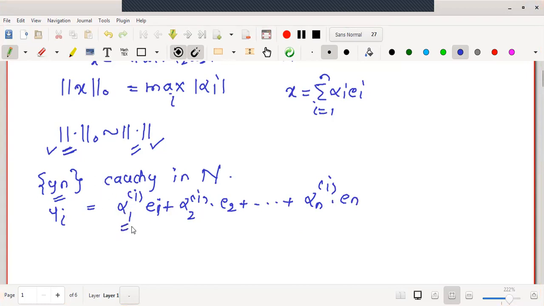These are uniquely determined scalars used to construct the ith element of this Cauchy sequence.